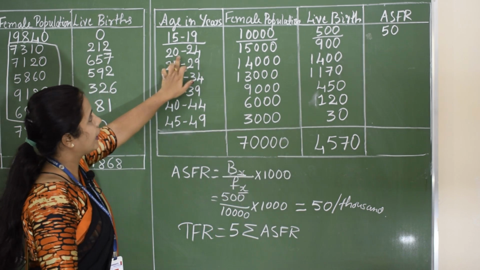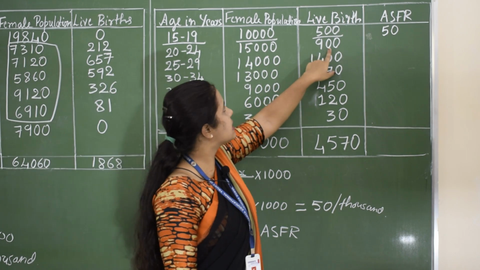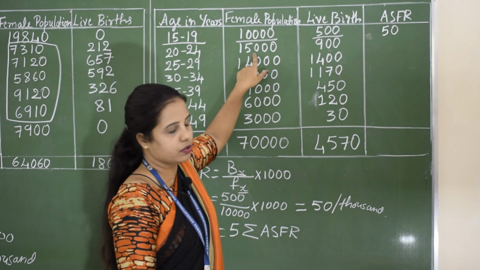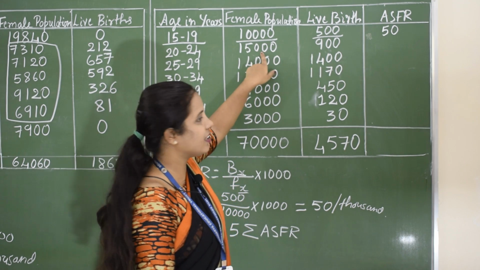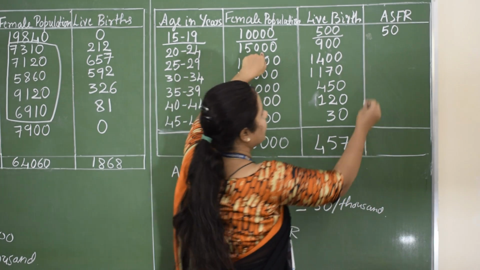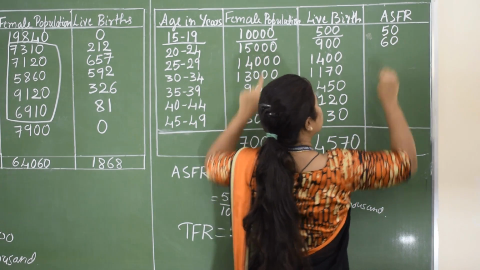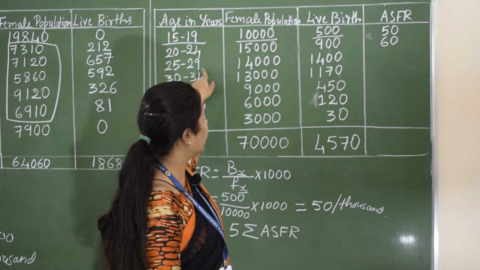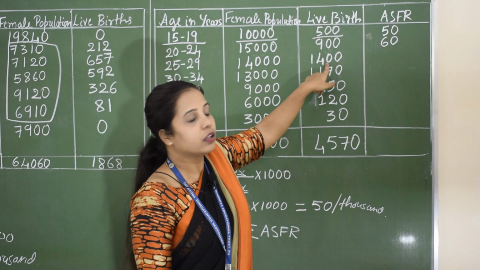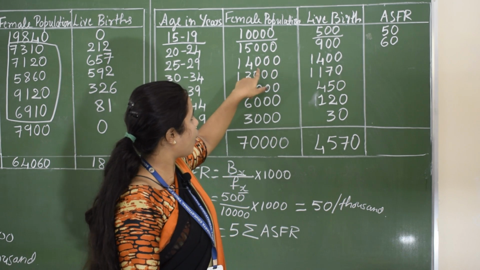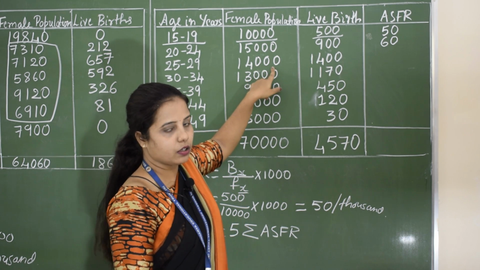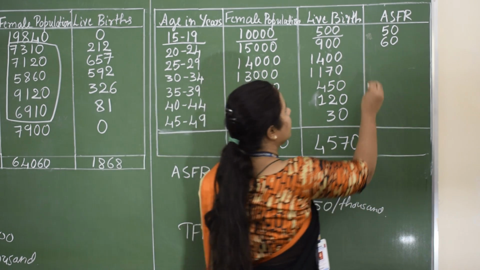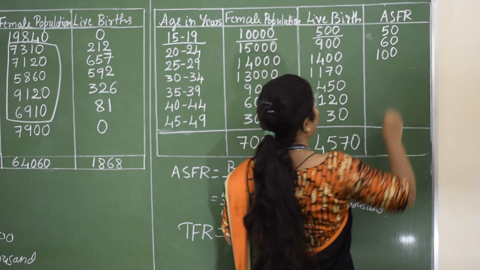Now for 20 to 24, live births are 900 and population is 15,000. So 900 by 15,000 into 1000 is 60. Then for the next age group 25 to 29, live births are 1400 and the population is 14,000. We divide these two and multiply by 1000, and we get 100.